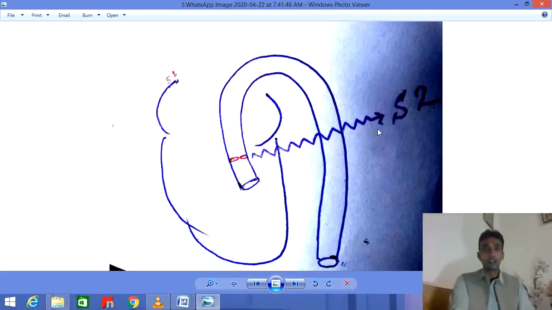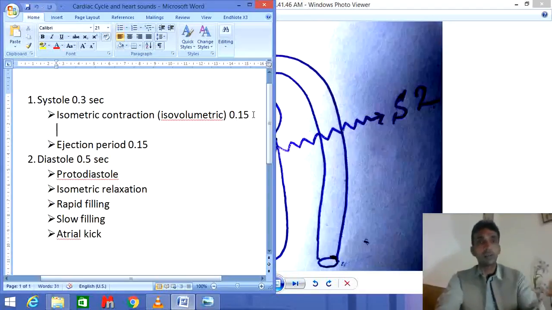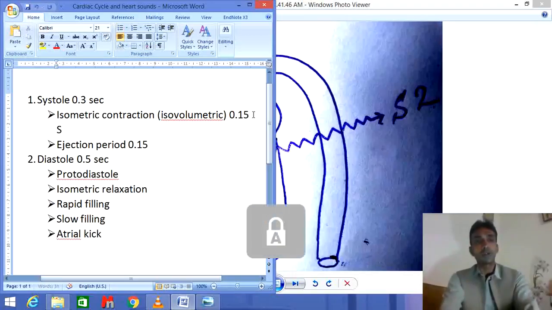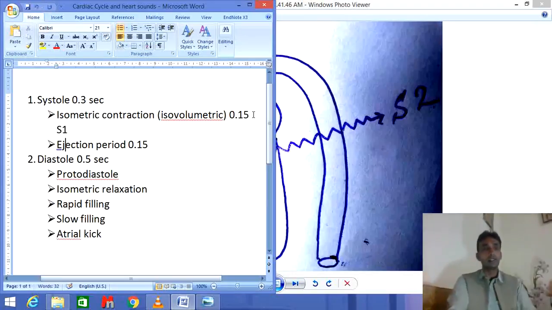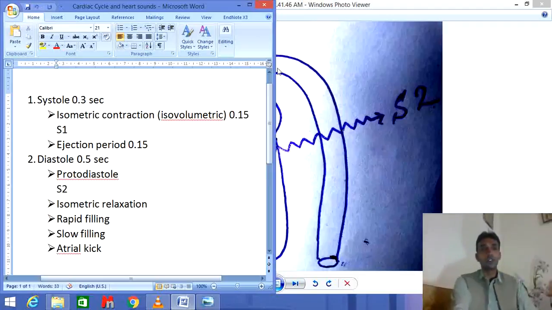S2 sound is the second sound of the heart, and you can listen to this sound after the protodiastole. The first sound is always heard after the isometric contraction, that was the S1 sound, and the second sound is always heard after the protodiastole, that is the S2 sound. S1 sound is created by the bicuspid and tricuspid valves, while the S2 sound is created by the semilunar valves.